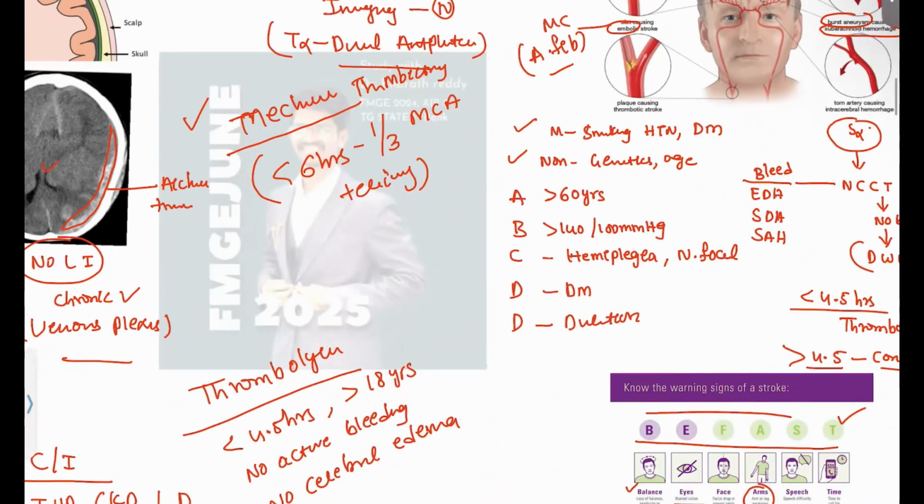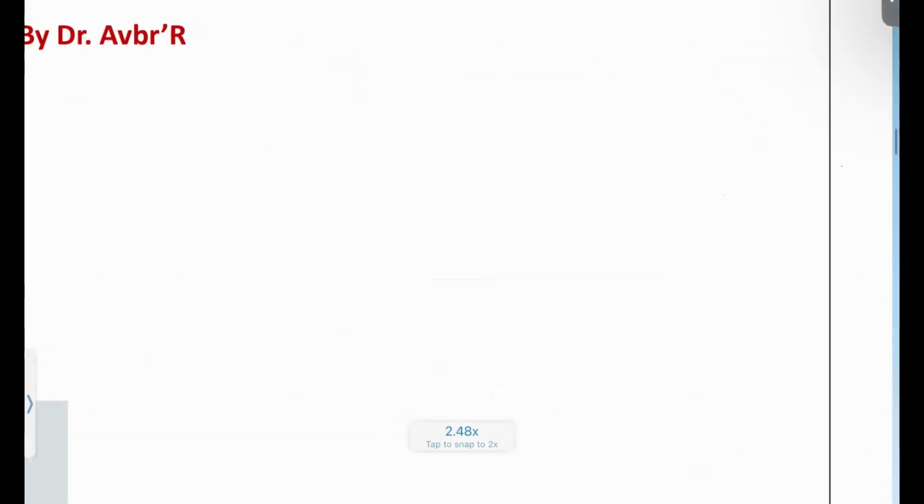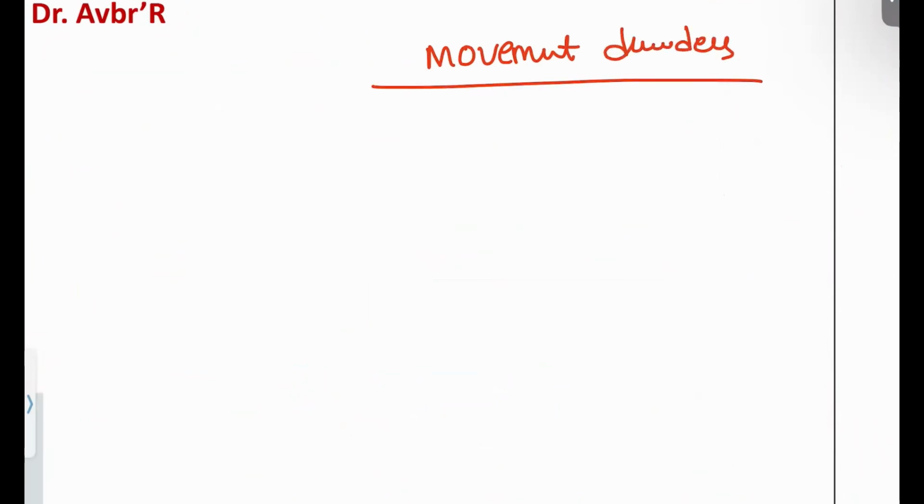Okay, next, the small topic that we will discuss here is movement disorders. In movement disorders, where is the location and what kind of movement disorder is present? So caudate nucleus. In the caudate nucleus, the patient will be having chorea-like symptoms. Huntington's chorea or Sydenham's chorea, all this will be due to the caudate nucleus.